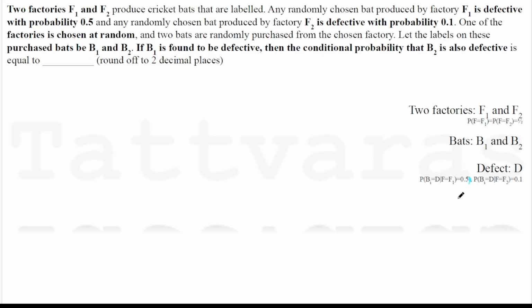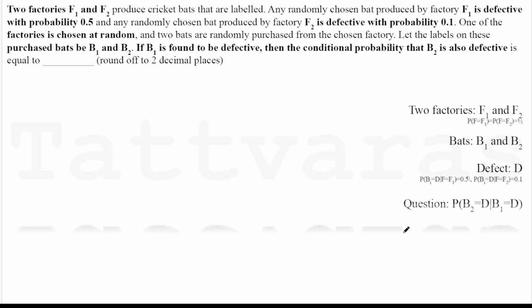From the first factory, whatever bat is manufactured, the probability of defect is very high, 50%. Why would that factory be in production? In the second factory, the probability of defect is 0.1. It's still high if you think about it. If there's a 10% chance of a defective bat being there, then there are still great odds to ruin your World Cup.